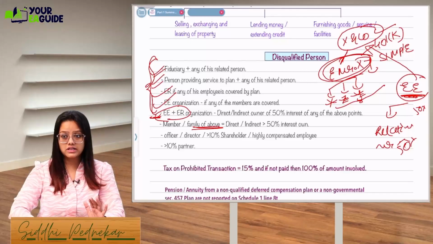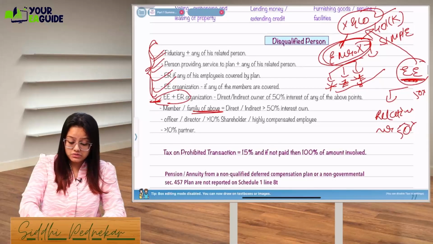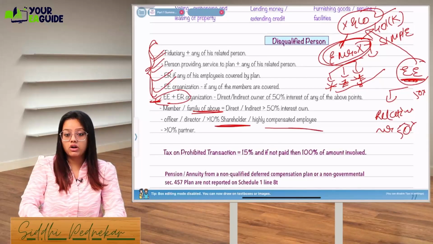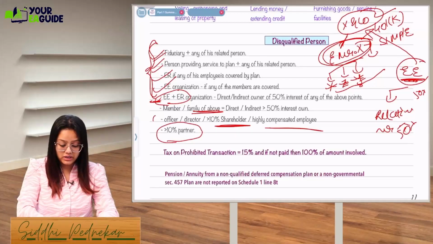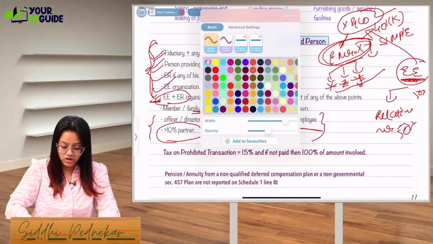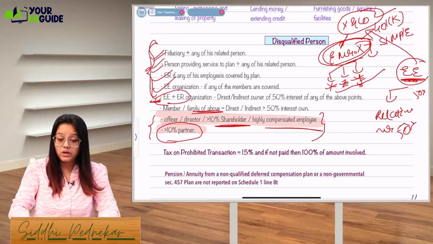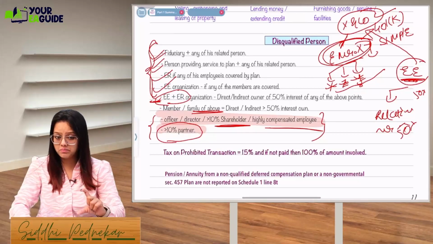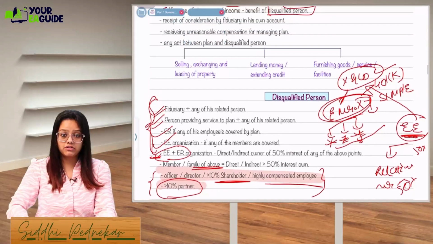That is called a disqualified person. An officer, director, more than 10% shareholder, or a highly compensated employee, and in the case of partners, more than 10%. You have to remember the last 2 points, guys. You can just mark it down. In the exam they will give it to you in an indirect way. You'll have to understand that this is a disqualified person. Any transaction entered with this disqualified person is a disqualified transaction.